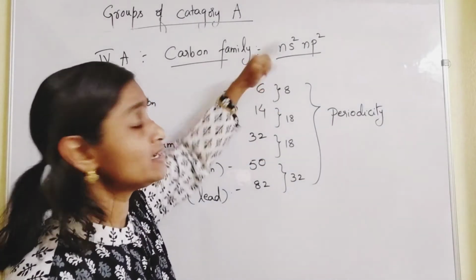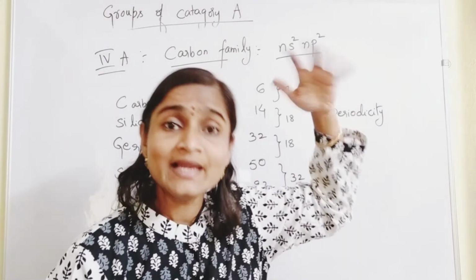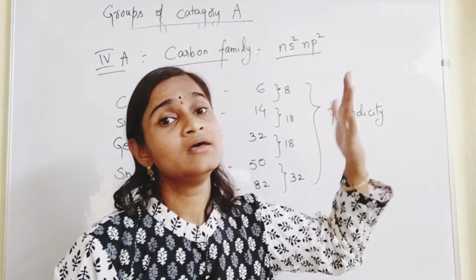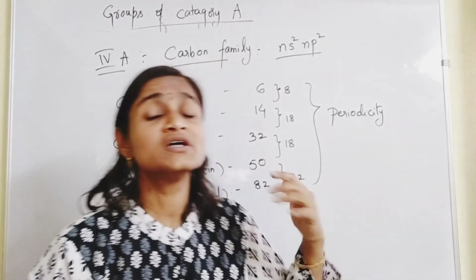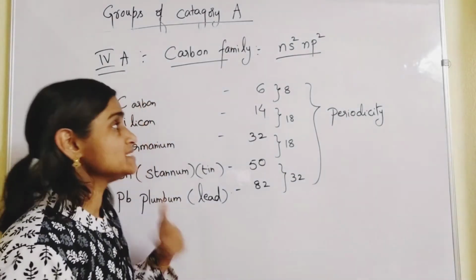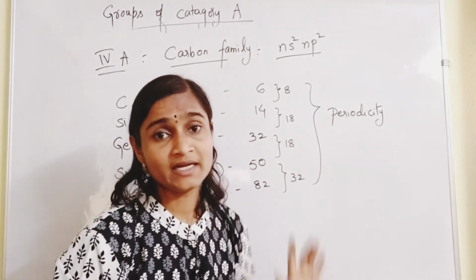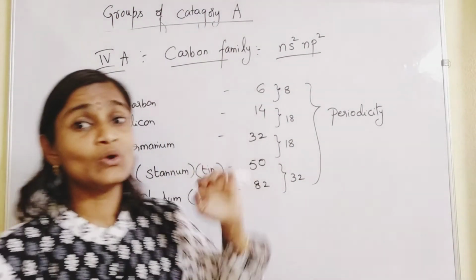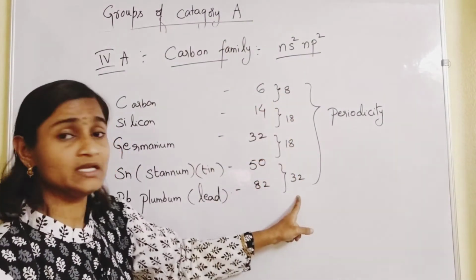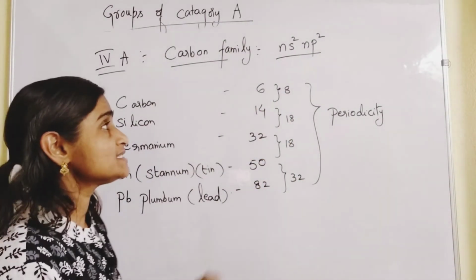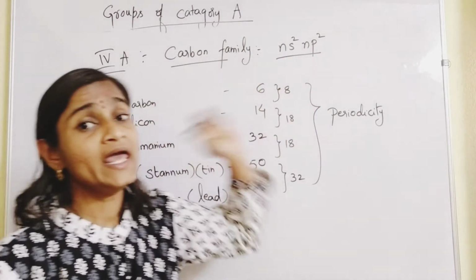Of course here 2, 8 are not there. Why? Because 2, 8 are for lower elements like hydrogen, which is located in the first period. If you go for the higher atomic numbers, one row will be reduced. So here 8, 18, 18, 32. In all these cases the general outer configuration for 4th A group elements is ns2 np2.